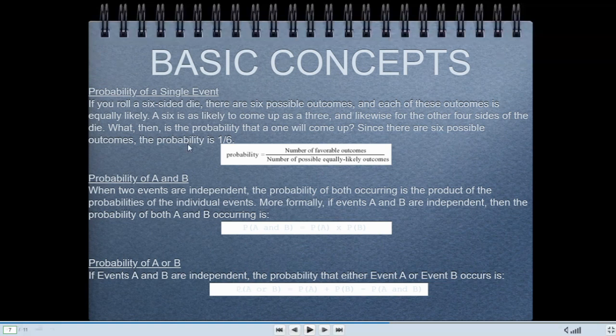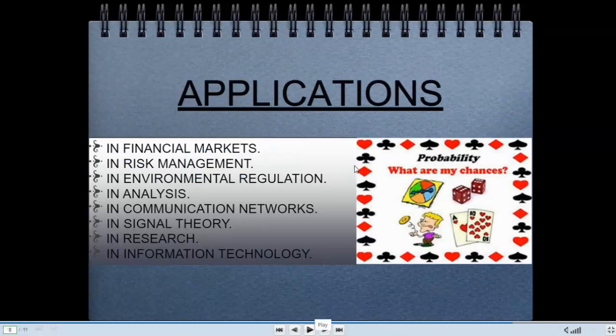So now the basic concept of probability: probability of a single event. Suppose you roll a six-sided die, there are six possible outcomes, right? And each of these outcomes is equally likely. Suppose we want the probability of getting a single number on a die. It will be 1 by 6, using the formula number of favorable outcomes by number of possible equally likely outcomes.